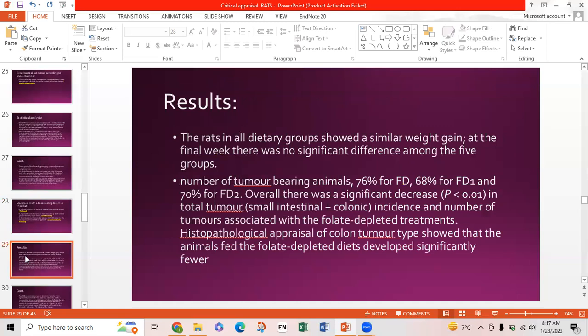Now coming towards the results, I've added just two paragraphs from the results. The rats in all dietary groups showed a similar weight gain. At the final week, there was no significant difference among the 5 groups. The number of tumor-bearing animals in the folate deficiency groups is given in percentages. Overall, there was a significant decrease in total tumor incidence, small intestinal plus colonic, and number of tumors associated with the folate-depleted treatments. Histopathological appraisal of colonic tumor types showed that the animals fed the folate-depleted diets developed significantly fewer.